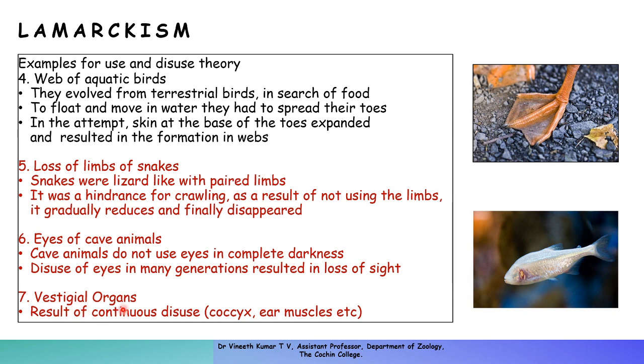The last example is regarding vestigial organs. Vestigial organs are a result of continuous disuse, like the coccyx and the ear muscles in humans. Because we do not have a tail and do not use it, it degenerated into a coccyx, which is a vestigial organ. The same goes for the ear muscles. Because we have a well-developed, fixed pinna, we do not use the ear muscles for changing the direction of the ear. As a result, the ear muscles also become vestigial and non-functional. So these are the examples stated by Lamarck to explain the theory of use and disuse.